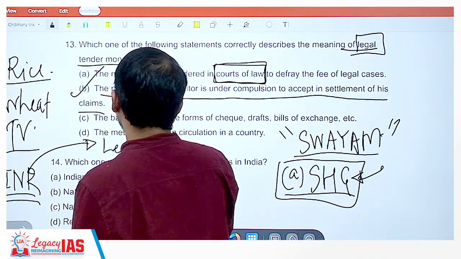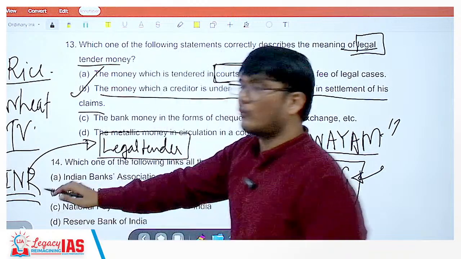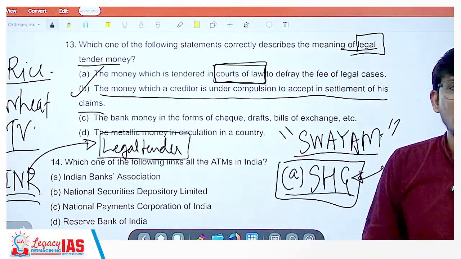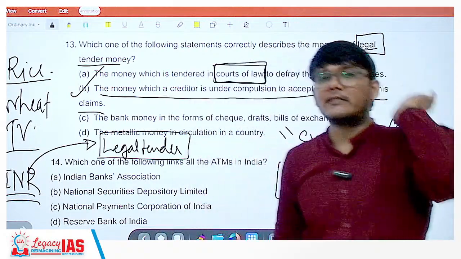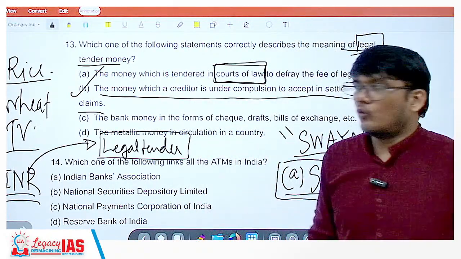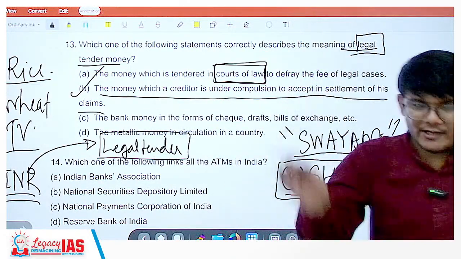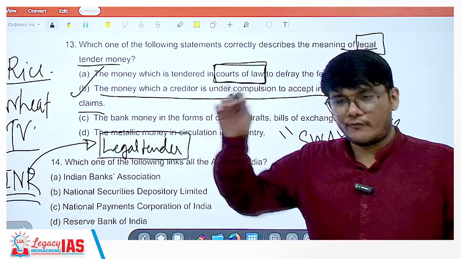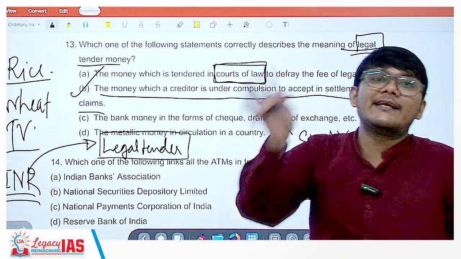Legal tender as in, if you pay me 1100 rupees back through Indian rupees, which is a legal tender, I cannot deny it or reject it. You can give me those 1100 rupees as 100 rupee notes, as 10 rupee notes, as 500 rupee plus 100 rupee notes, I cannot deny.